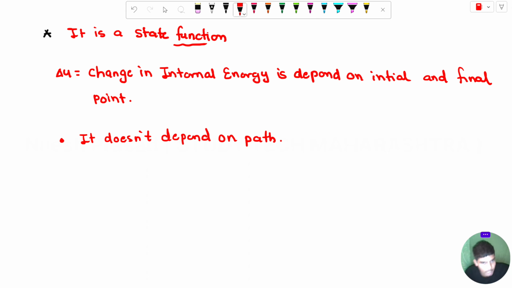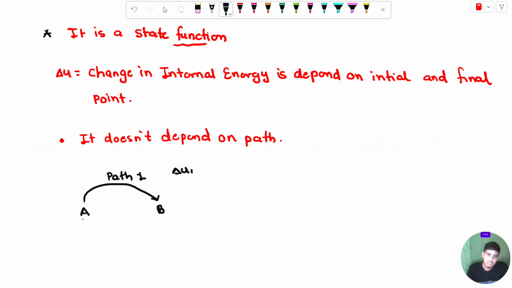What is the meaning of path function? Let's consider one example, like we have two energy levels, A and B. If we move from A to B, some energy will be used for path 1, and the energy used in path 1 is delta U1.